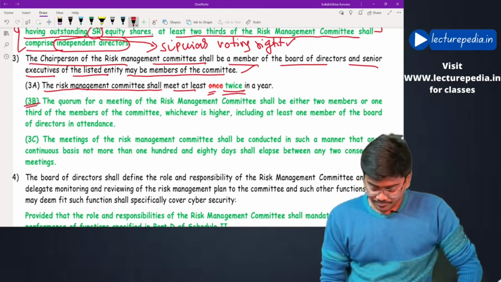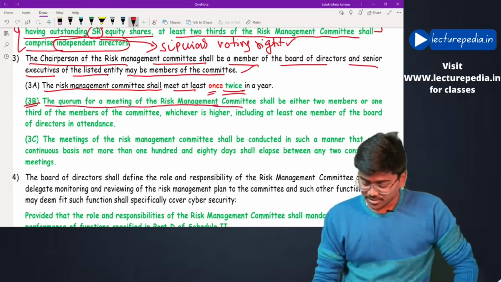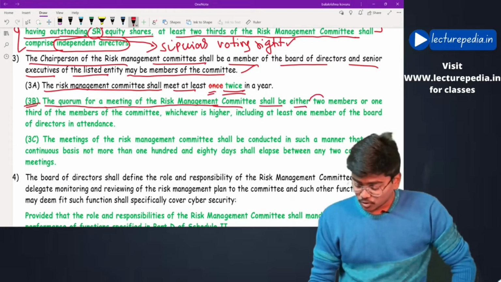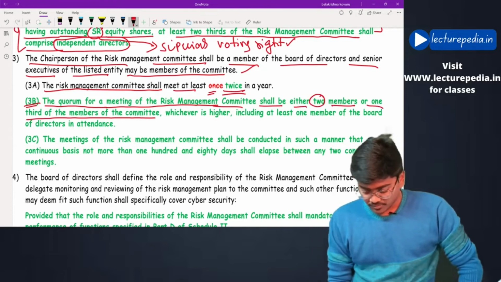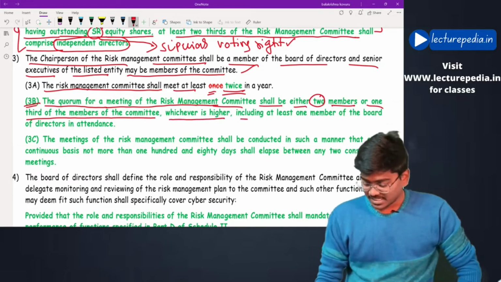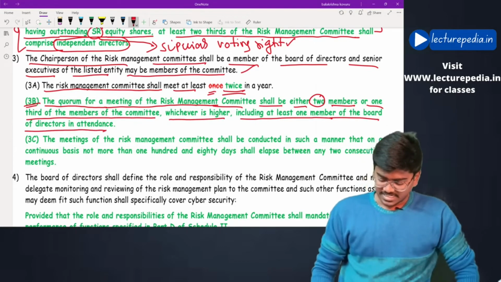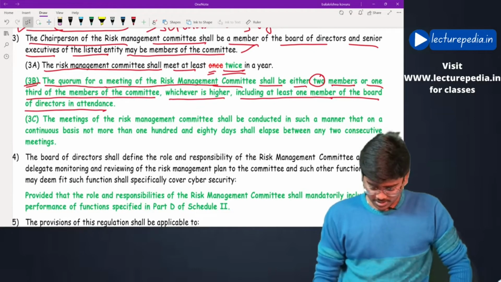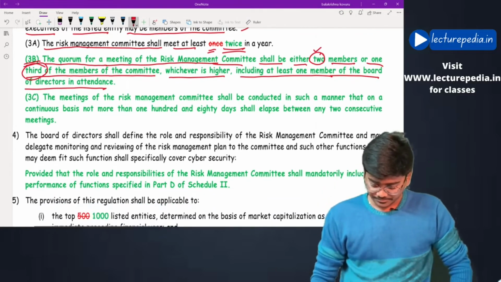Subregulation 3B: the quorum for a meeting of the risk management committee shall be either 2 members or 1/3 of the members of the committee, whichever is higher, including at least 1 member of the board of directors in attendance. Okay, quorum is 1/3 or 2, whichever is higher.